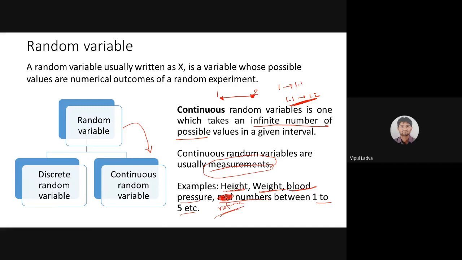That means we are dealing with an interval from 1 to 5. So discrete माने counting, continuous means measuring. Okay, so by that way we can categorize random variables into two parts, discrete and continuous.